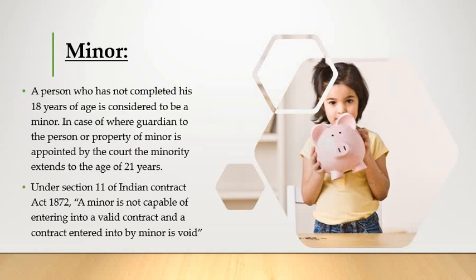But when a minor is opening an account in a bank, the minor is not capable of entering into a contract. Even if he enters into any contract, that contract will be void. That is the meaning of the second paragraph.